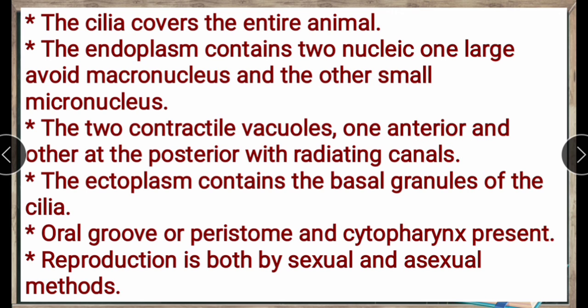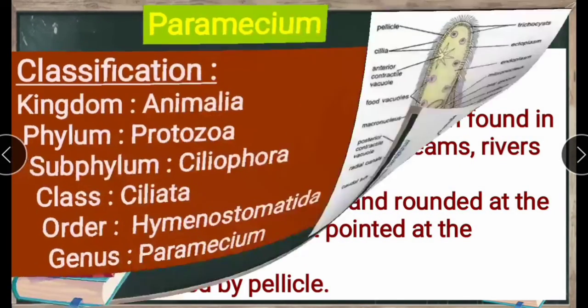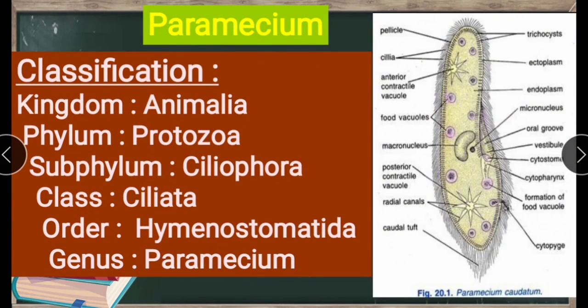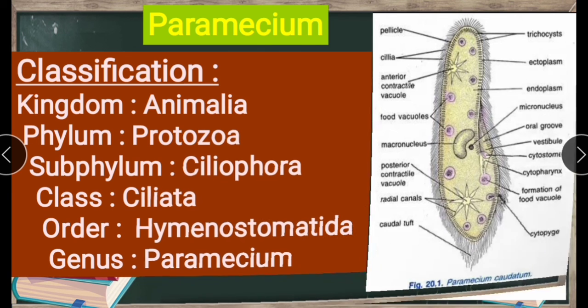See in this picture, the two contractile vacuoles at the posterior and anterior ends, the posterior one near the radial canals and the anterior one near the food vacuoles.